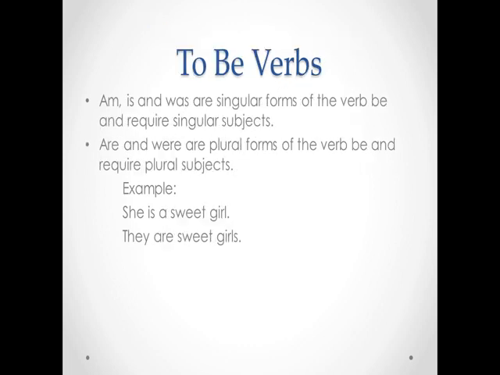Okay, to be verbs. Am, is, and was are singular forms of the verb be and require singular subjects. Are and were are plural forms of the verb be and require plural subjects. So you just want to look out for that. When you're using she, you would use is afterwards. With they, you would use are, because they is plural.